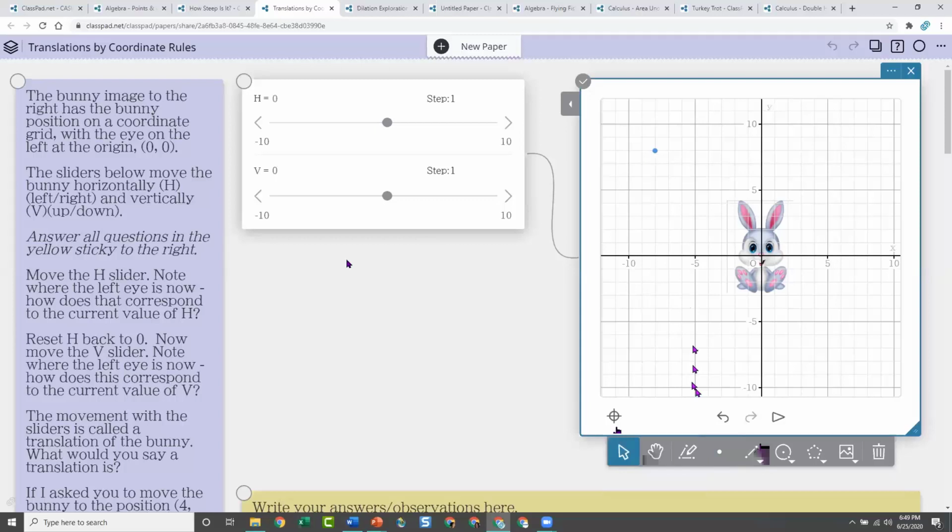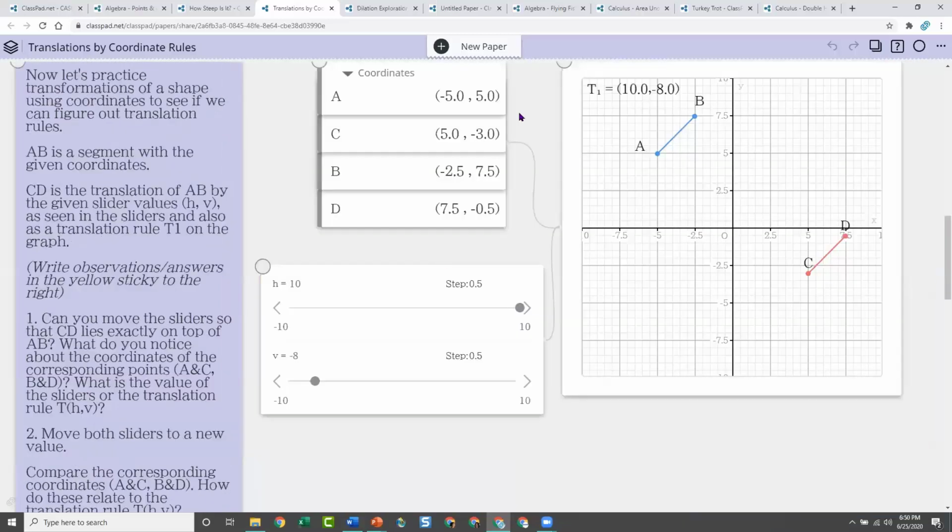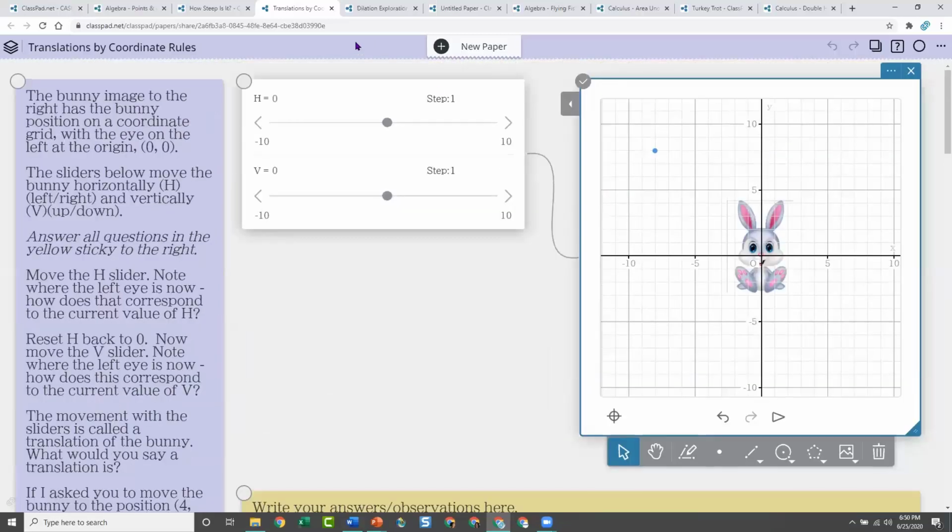But this is just an example of how I actually use the same image on top of itself, but one of them is being controlled by sliders, and one of them is just stationary. And again, I'm going to show you that in just a minute, but I'm trying to give you examples of things that can be done with images here. I'm not going to go further into this activity.